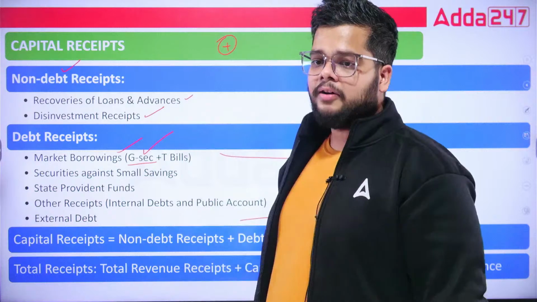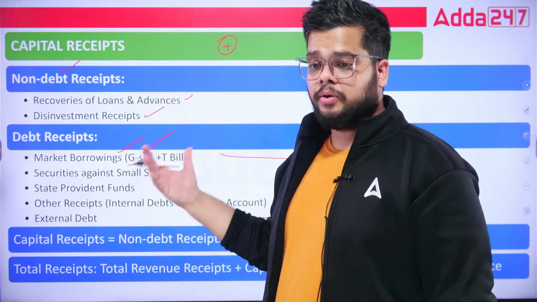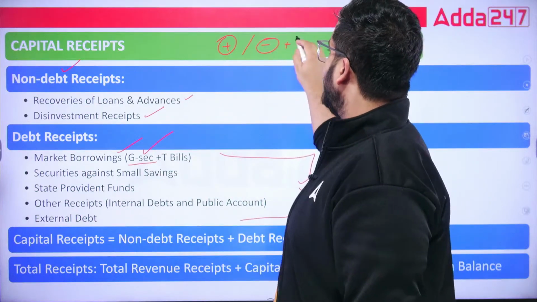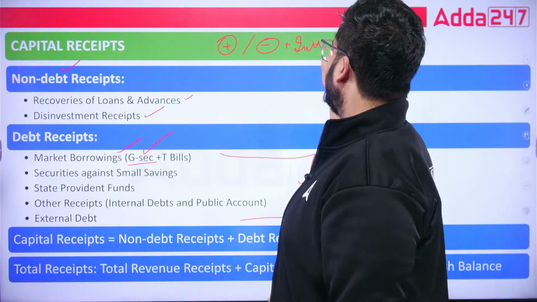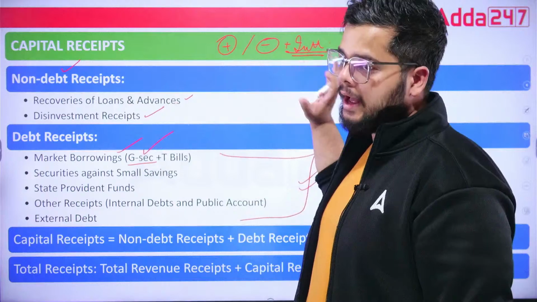But on the date of maturity, when the particular GSEC instrument will mature, the account will be debited and interest payment will be provided by the Government of India to the consumer via RBI.